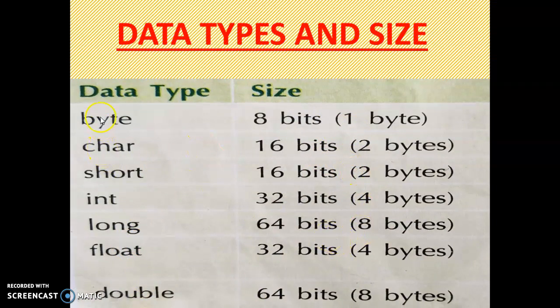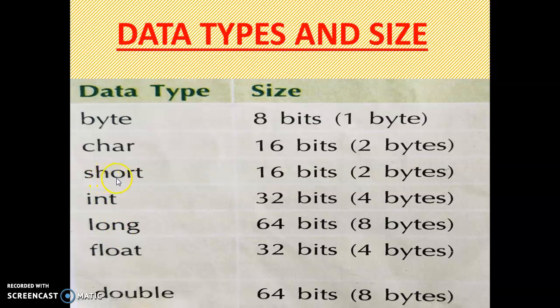You have to remember these are the data types: byte, char, short, int, long, float and double. Byte is for when you have to take only one answer, suppose true or false, 1 or 0 like this, then you can take byte. Then char, only one character, maybe 0 to 9 any digit, maybe A to Z any alphabet, or any special character, single character.